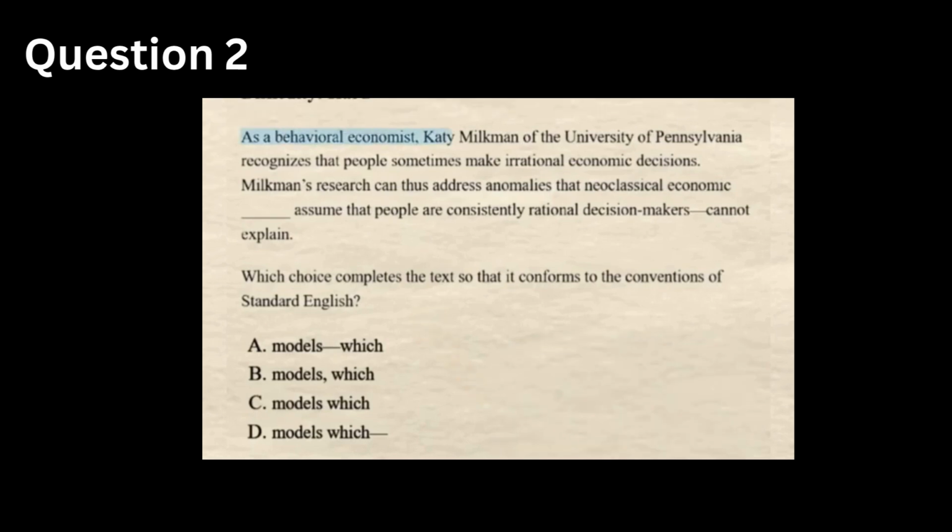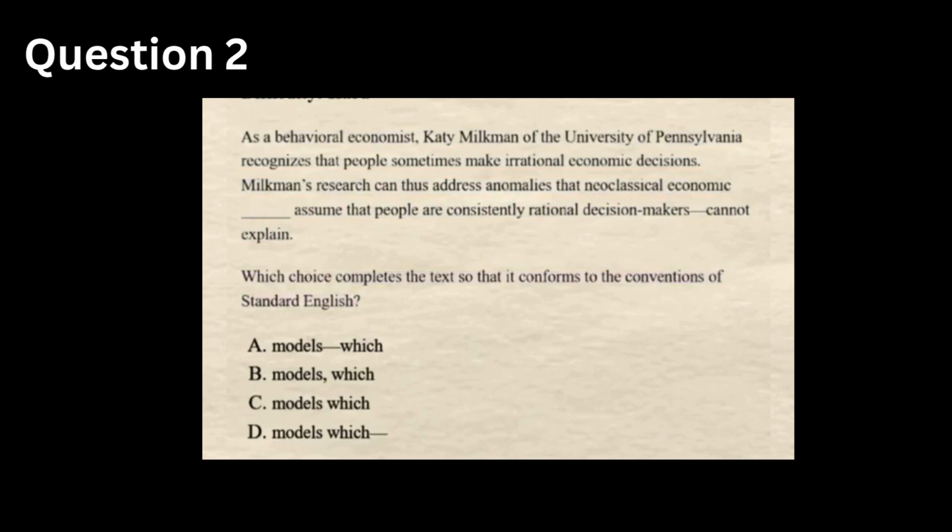The question says: as a behavioral economist, Katie Milkman of the University of Pennsylvania recognizes that people sometimes make irrational economic decisions. Milkman's research can thus address anomalies that neoclassical economic blank assume that people are consistently rational decision makers cannot explain. Which choice completes the text so that it conforms to the conventions of standard English?